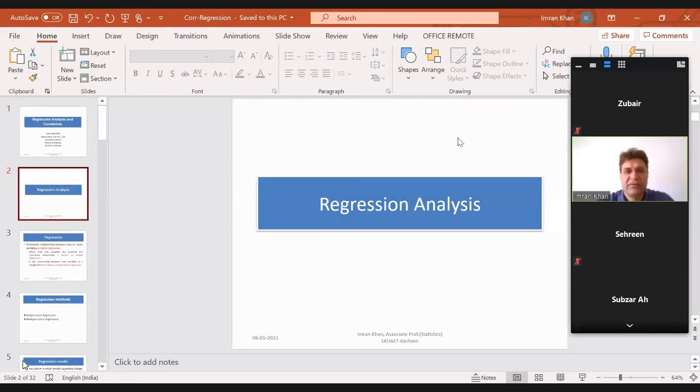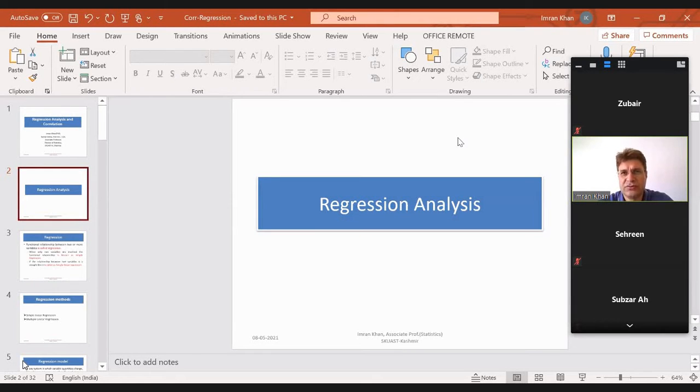So whenever we have data available on different variables, like the age of students and the weight of students, for example, if there are 10 or 12 students in your classroom, we can record the age as well as the height of every student, or we can record height and weight of the students. Now, your age, your height, and your weight.